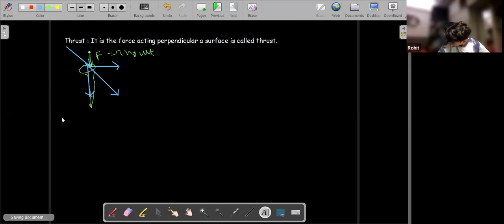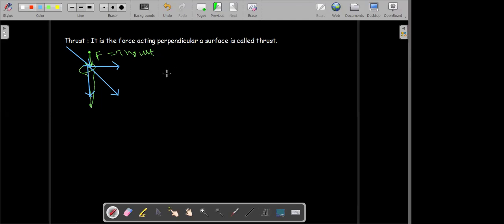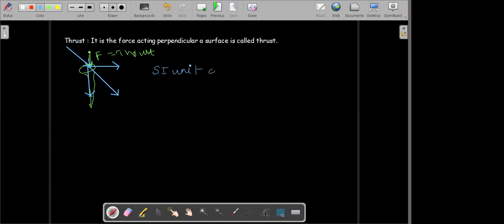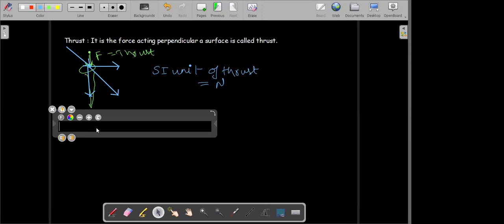Yes, sir. The next quantity, what will be the SI unit of thrust then? Newton. Yeah, the SI unit of thrust would be Newton. Since it is a force, its SI unit will be Newton. Okay. Now let's see what is pressure.